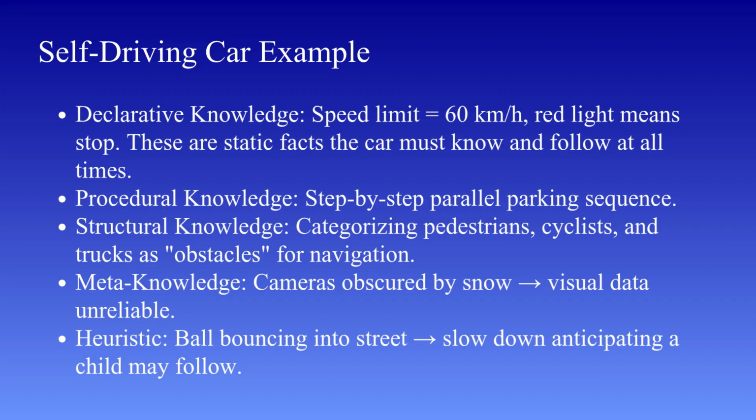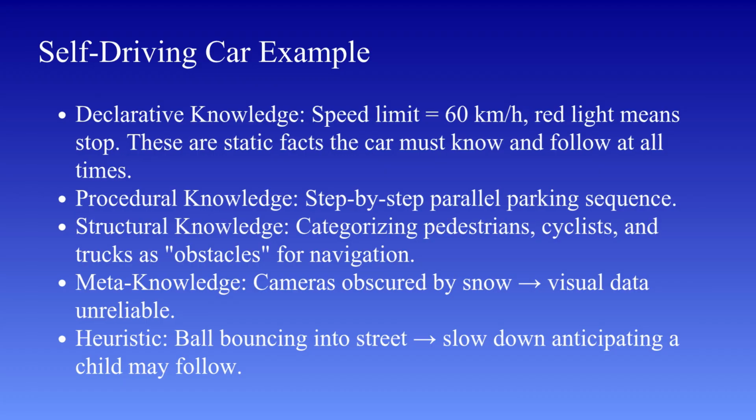A self-driving car must know certain facts about the world, such as speed limits, traffic rules, the meaning of traffic signals. For example, it knows that a red light means stop, and a speed limit sign indicates the maximum allowed speed. These are fixed facts that the system relies on at all times.